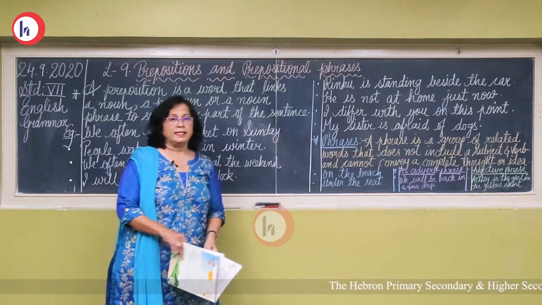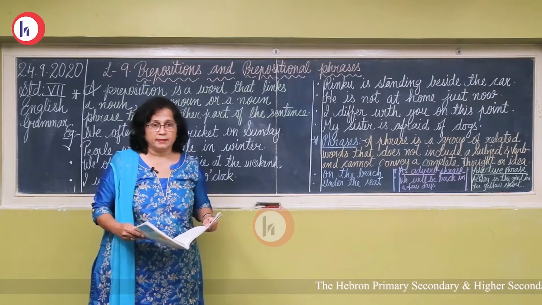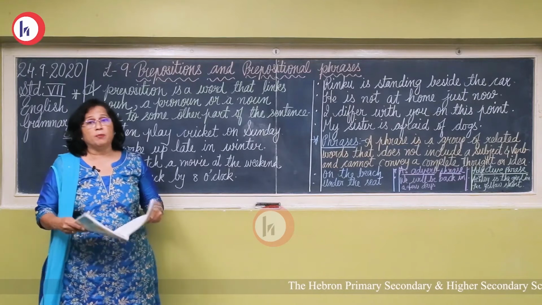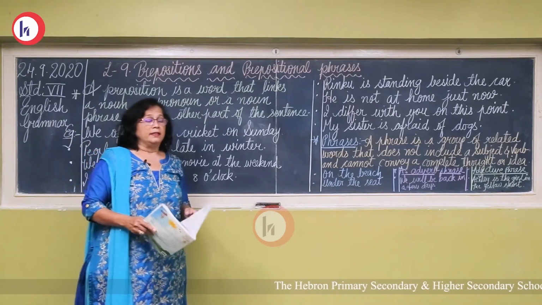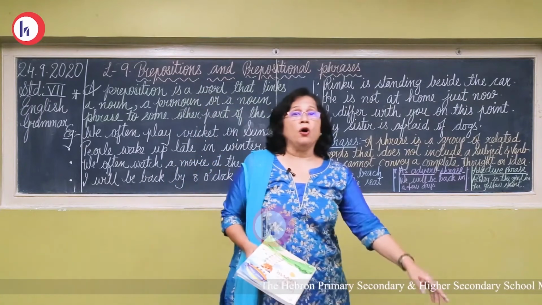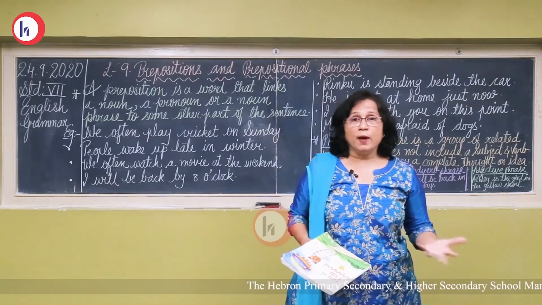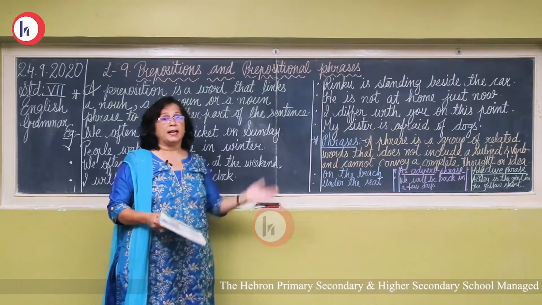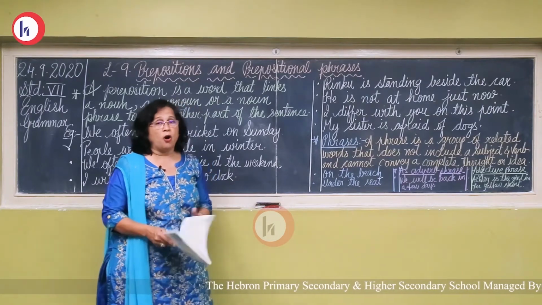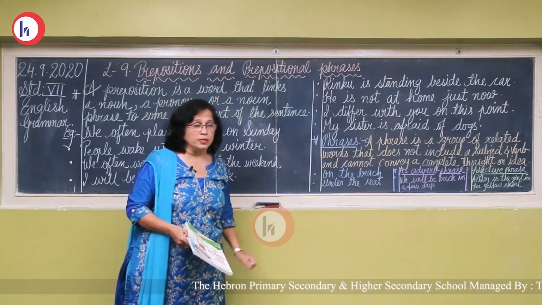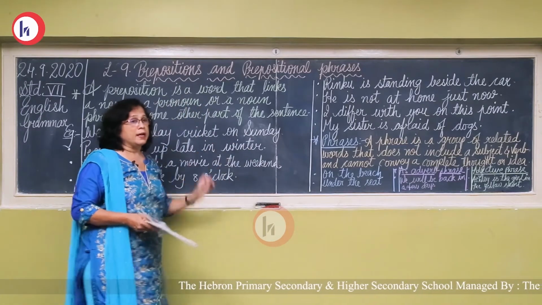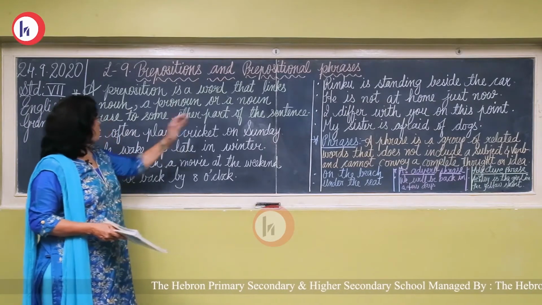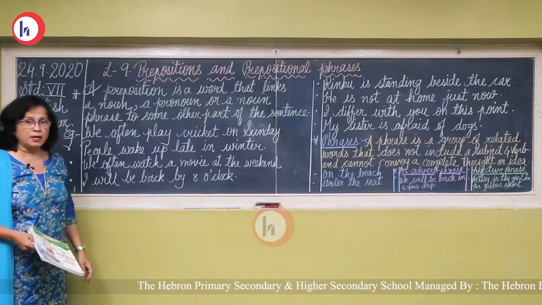Suppose, for example, I say the book is in my hand. The word in shows the relation of book and hand. Where is the book? It is in my hand. The chalk is lying on the table. Where is it lying? On the table. So the words on, with, beside, beneath, under, after, of, these words are prepositions which show the relation or the links of a noun or a pronoun or a noun phrase to some other part of a sentence.